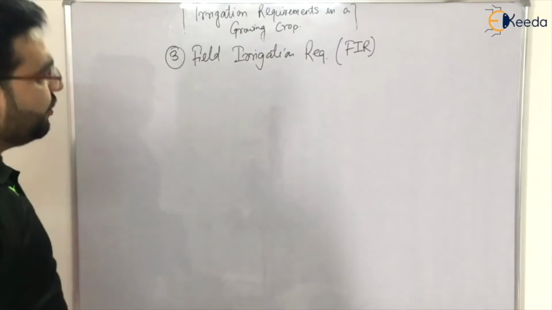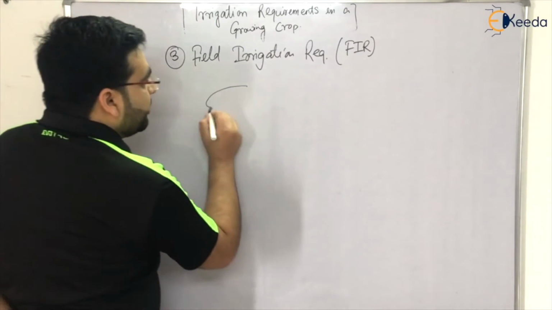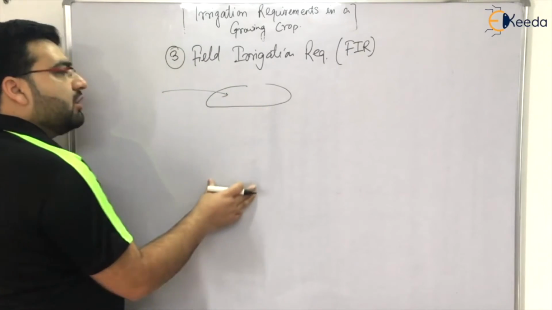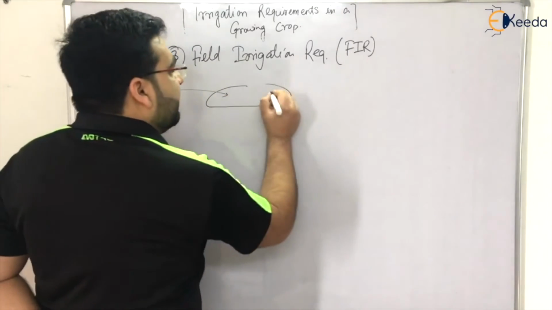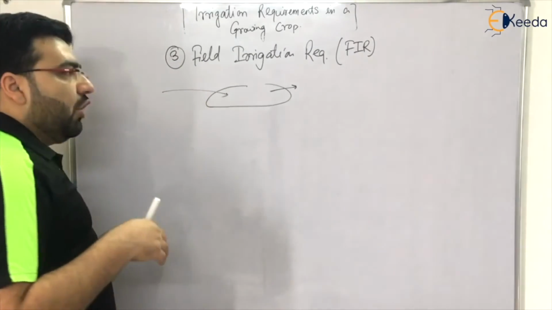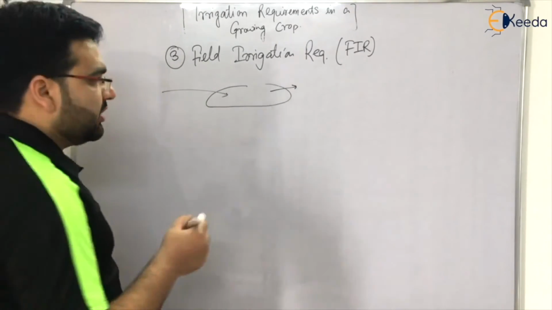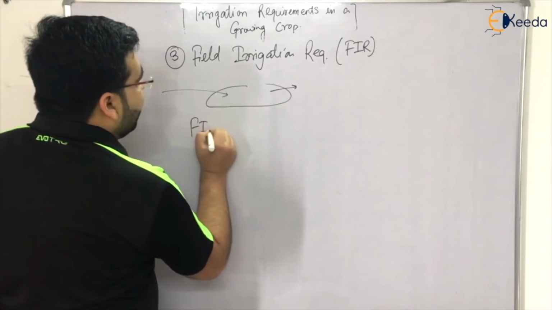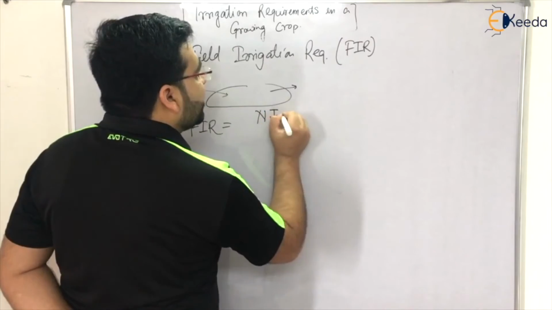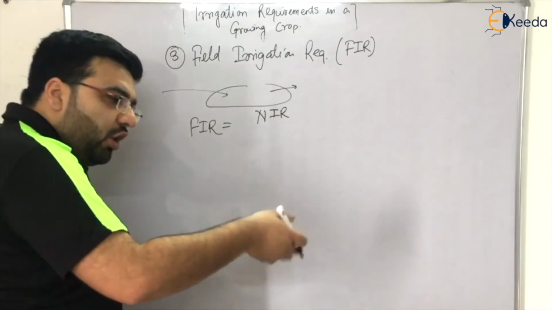So field irrigation requirement. Now you know that, for example, this is your land. Now you have applied some water. Not all water will be absorbed by the root zone. Some will be runoff losses also, right? So in the field irrigation requirement, we also take into consideration the field losses. So how much water are you supplying? Now you are supplying the net irrigation requirement.